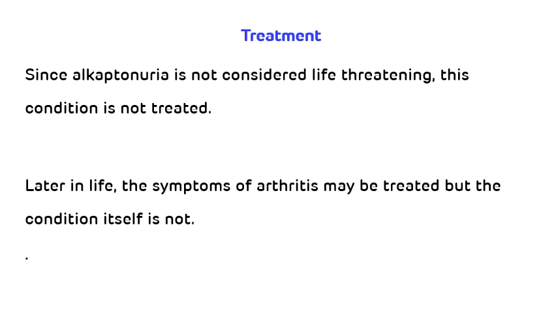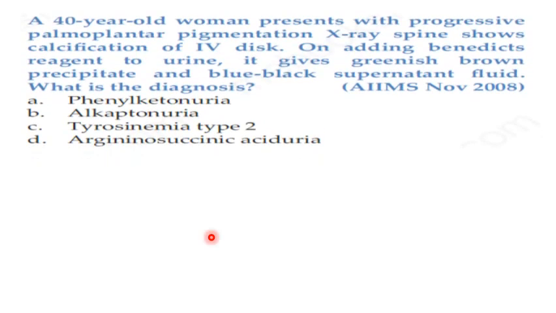Now let's see a few MCQs asked in various entrance examinations. The first question, which was asked in AIIMS November 2008: a 40-year-old woman presents with progressive palmoplantar pigmentation. X-ray spine shows calcification of intervertebral disc. On adding Benedict's reagent to the urine, it gives a greenish brown precipitate and blue-black supernatant fluid. What is the diagnosis? The options are phenylketonuria, alkaptonuria, tyrosinemia type 2 and argininosuccinic aciduria.